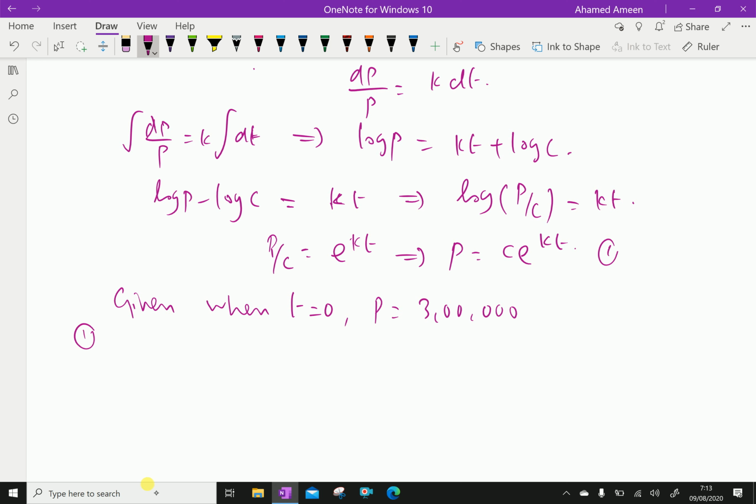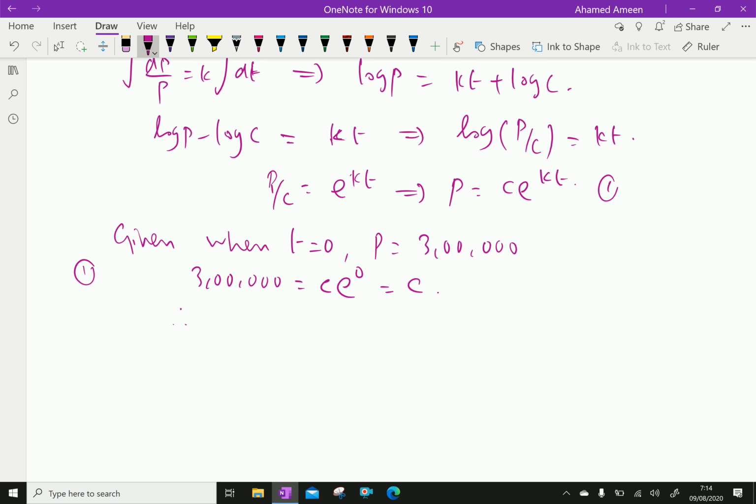Therefore, equation 1, P equals C e power kt, becomes 300,000 equals C into e power k times 0, which is equal to C. Therefore, we got the C value as 300,000.